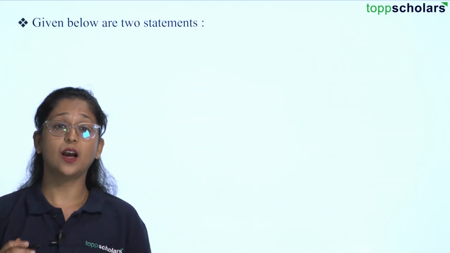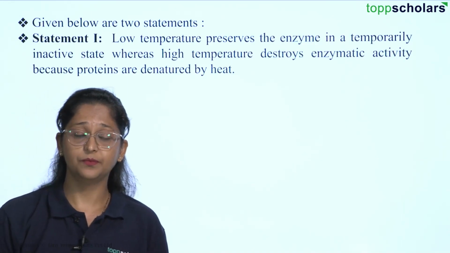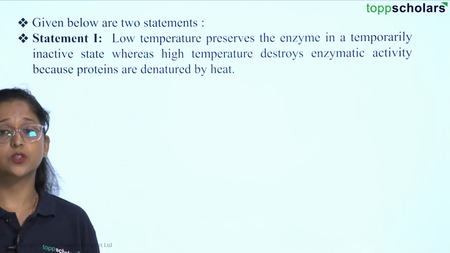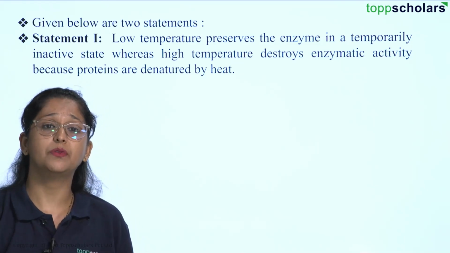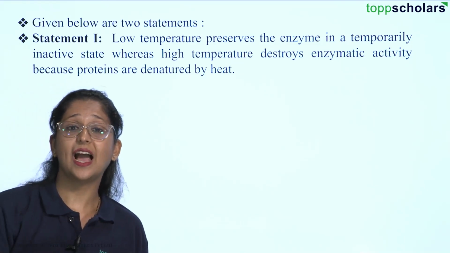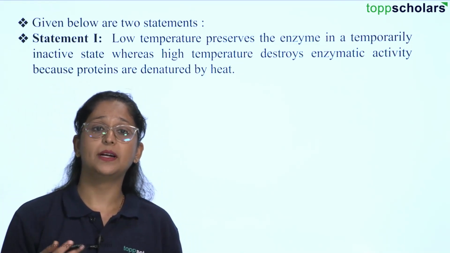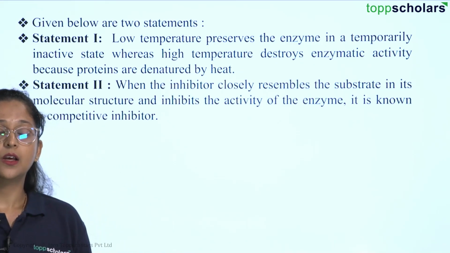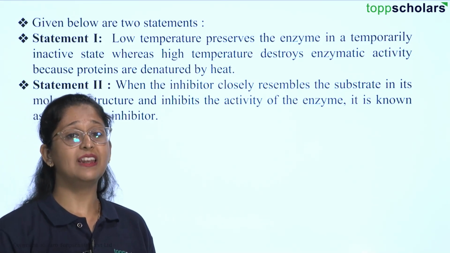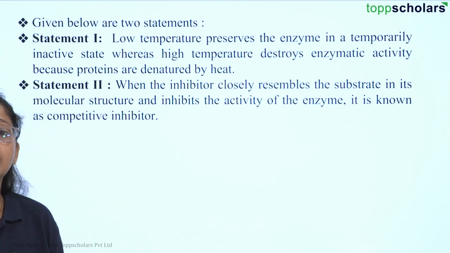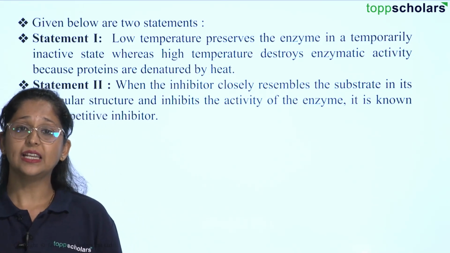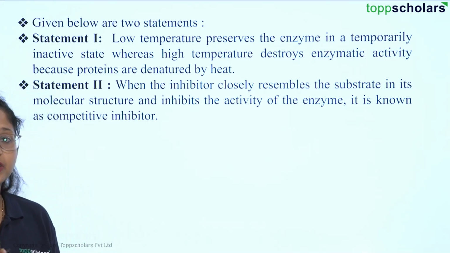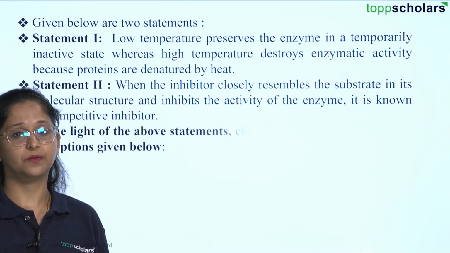So here children, we are given below 2 statements again. First is low temperature is going to preserve the enzyme in a temporary inactive state, whereas high temperature is going to destroy the enzymatic activity because proteins are denatured by heat. And statement 2 is when the inhibitor closely resembles the substrate in its molecular structure and inhibits the activity of the enzyme, it is known as a competitive inhibitor.